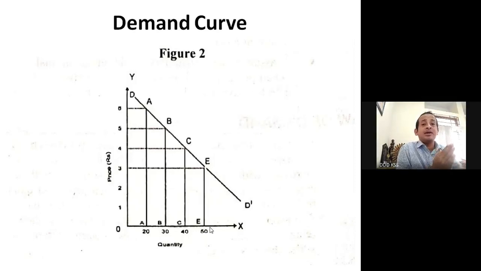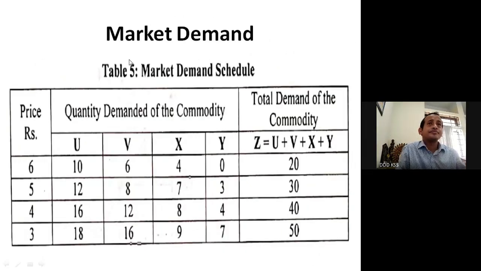What is market demand? Then the explanation of market demand with the help of the market demand schedule and market demand curve. Before starting that, we'll try to understand market demand. Market demand is, for a particular commodity or good, there are different consumer demands. Assume that in a market there are 4 consumers, like the example of 4 consumers we have taken here.